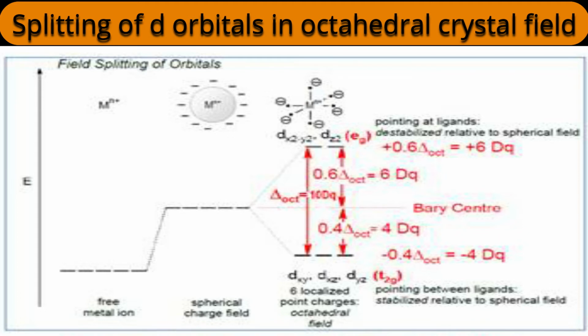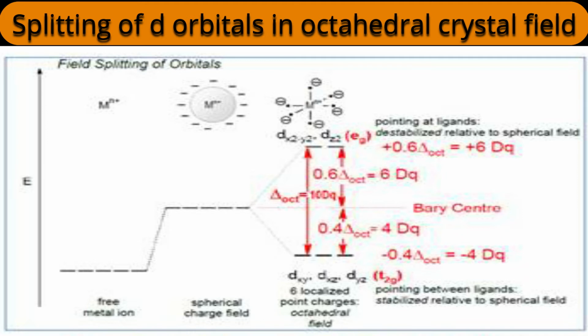And at center there is a barycenter. One line is there, a faint line. Now the energy of the T2g set is minus 0.4 delta O or minus 4 Dq with respect to the barycenter, with respect to the equilibrium energy level. The energy for the Eg set is plus 0.6 delta O or plus 6 Dq.